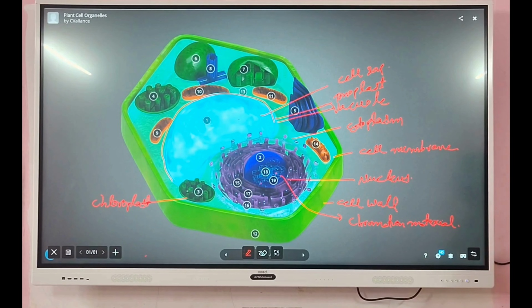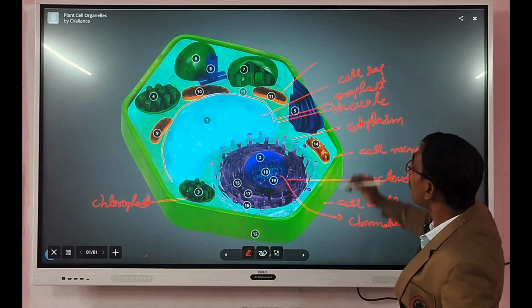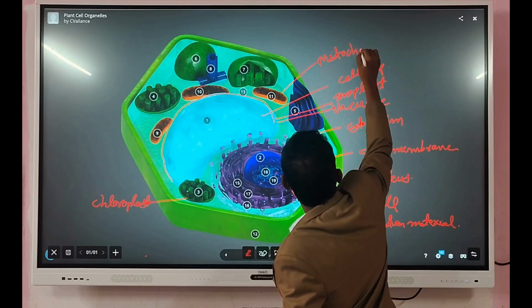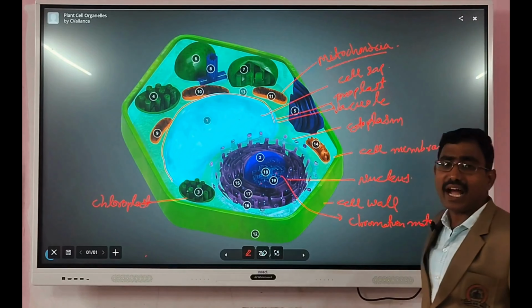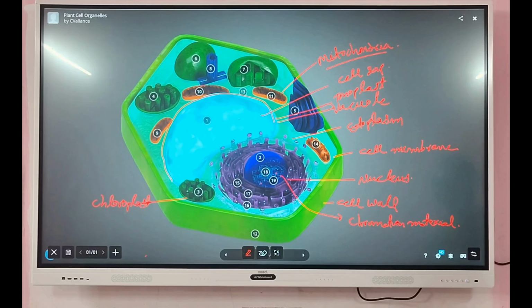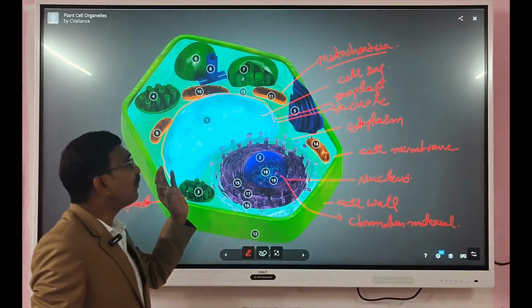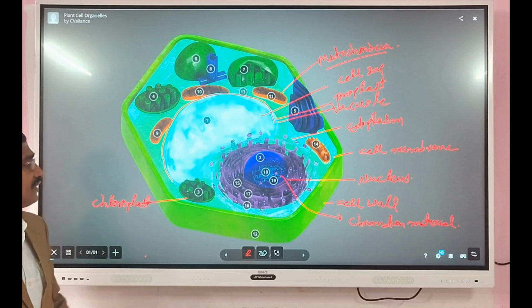And in the plant cell, you can see there is another cell organelle. This cell organelle is called mitochondria. The mitochondria is also called powerhouse of the cell. The mitochondria helps to give energy. That energy is given in the form of ATP. So that's why mitochondria is called powerhouse of the cell.